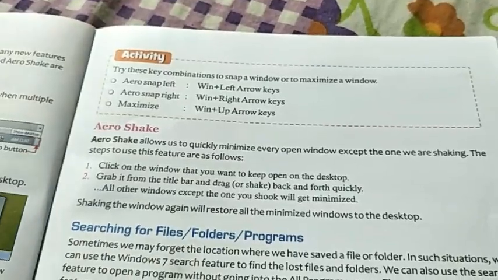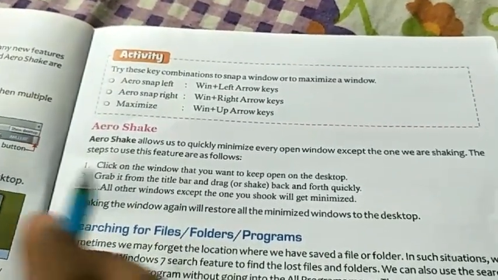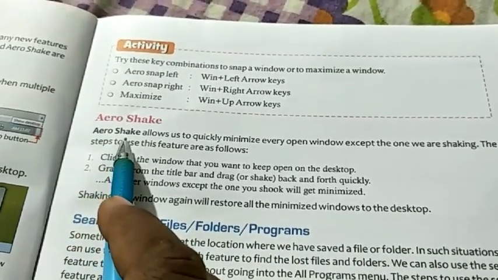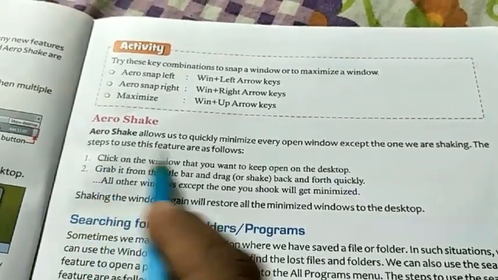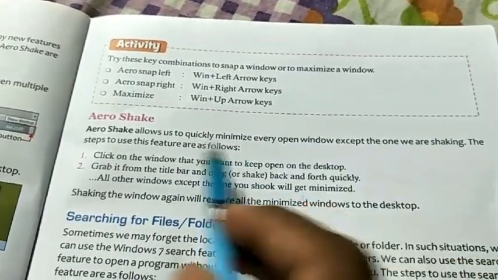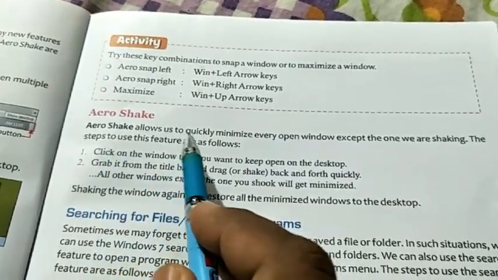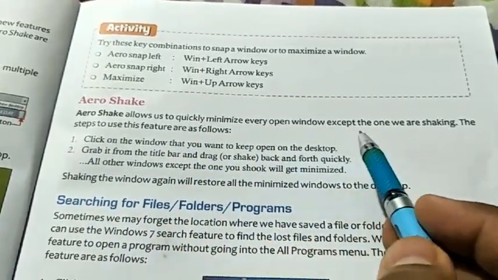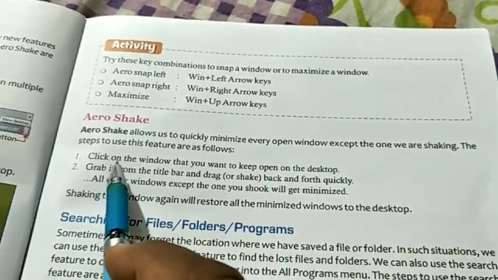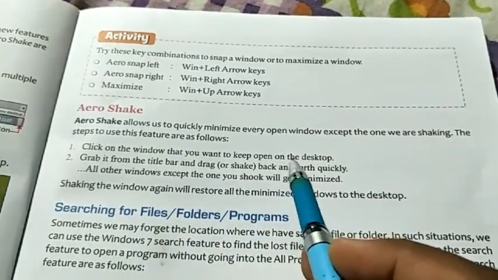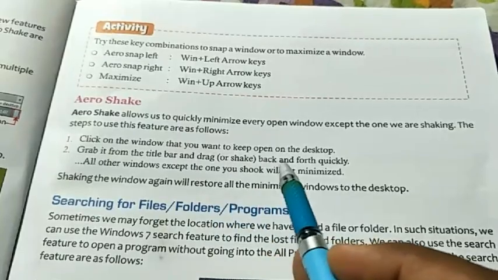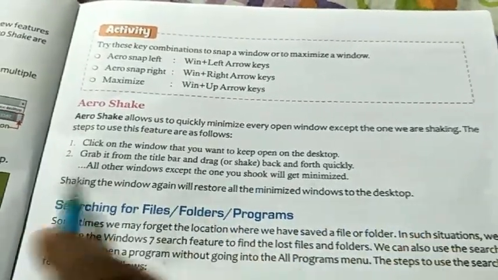In the case of Aero Peek, if you use the show desktop button, all windows will get minimized. When you use Aero Shake, all windows except that window will get minimized. So look here, Aero Shake allows us to quickly minimize every open window except the one we are shaking. The steps: click on the window that you want to keep open on the desktop, grab its title bar and drag it back and forth quickly like that.